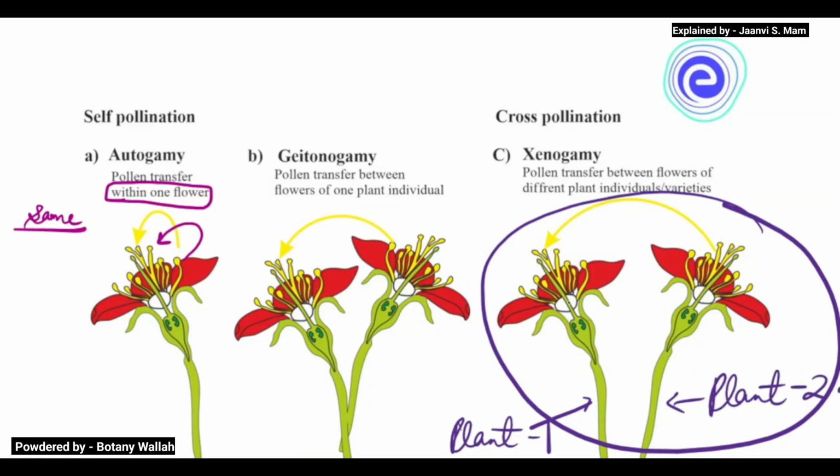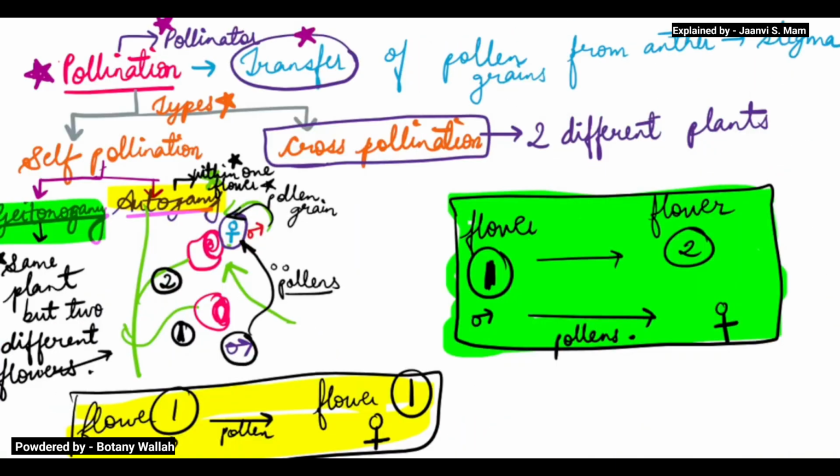The pollen transfer is from plant number 2 to plant number 1. From here the pollens will come and settle on the stigma. So this is the basic topic which we have started. Now I will start with self pollination in detail.